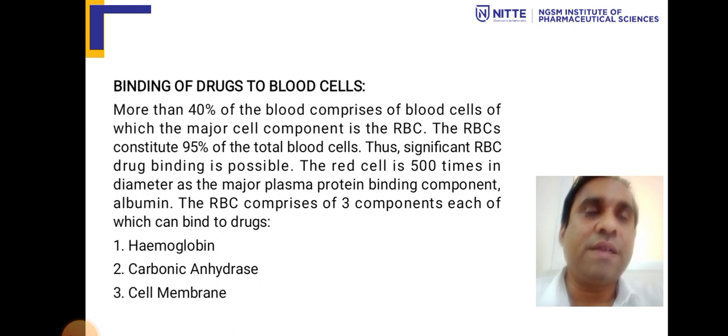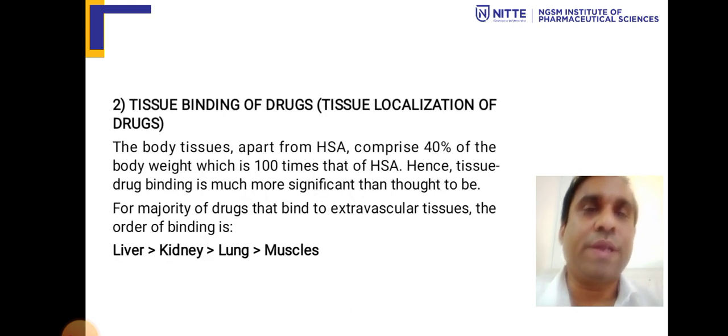The red cell is 50 times the diameter of the major plasma protein binding component, albumin. RBC comprises three components, each of which can bind to drugs: hemoglobin, carbonic anhydrase, and the cell membrane. So these are the things present in the blood cells. A drug can bind to hemoglobin, carbonic anhydrase, or the cell membrane.